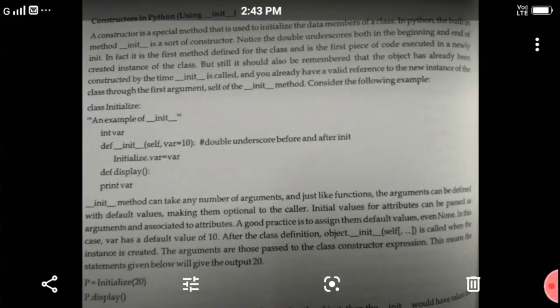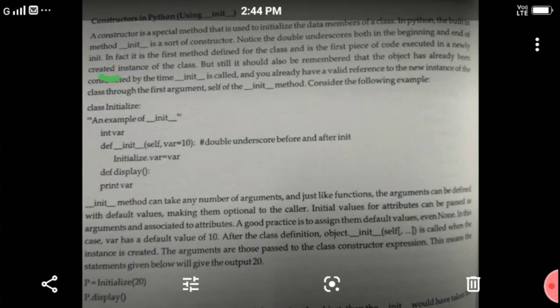Constructors in Python using __init__. The constructor is a special method used for the initialization of the data members of a class. In Python, the built-in method starts the construction. Notice the double underscore at both the beginning and end of it. In fact, it is the first method defined for the class and is the first piece of code executed in a newly created instance of the class.